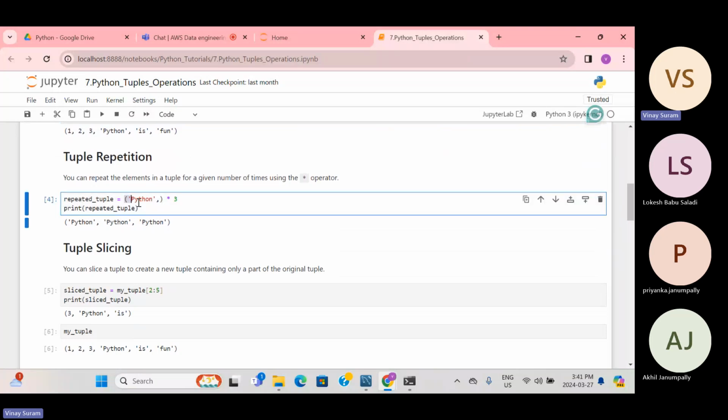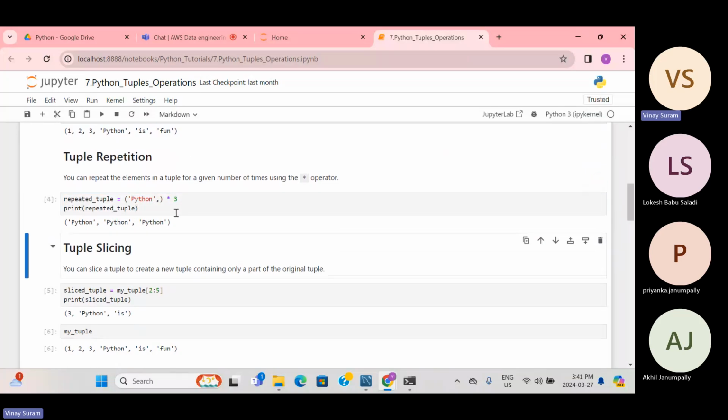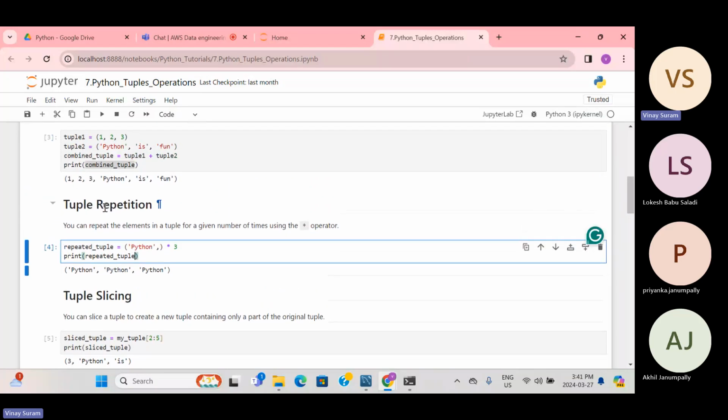And tuple repetition: if you want to repeat the elements, and you have this one element, it will be repeated three times if you multiply it by three. This is also possible for other sequences, like lists.